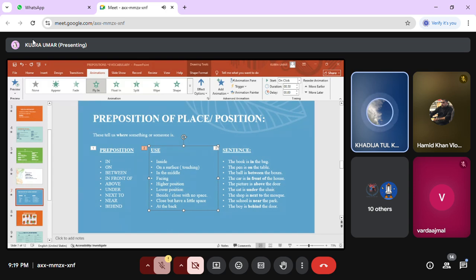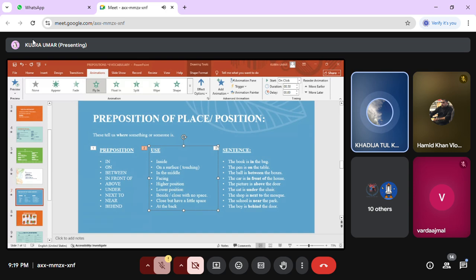The third is at. At can be used with addresses: at the Red House, at Peshawar. She is at a specific location. When you know the specific location where someone or something is, you will use at. She's at the bus stop. He's at the museum.